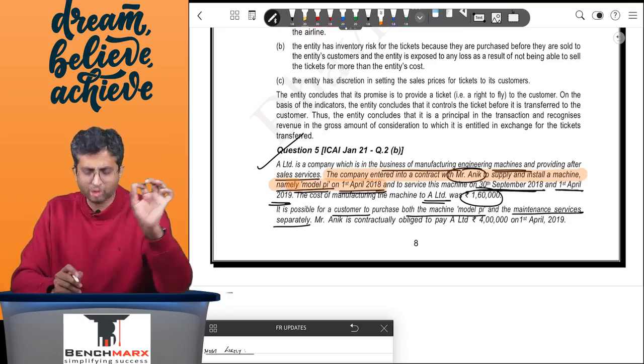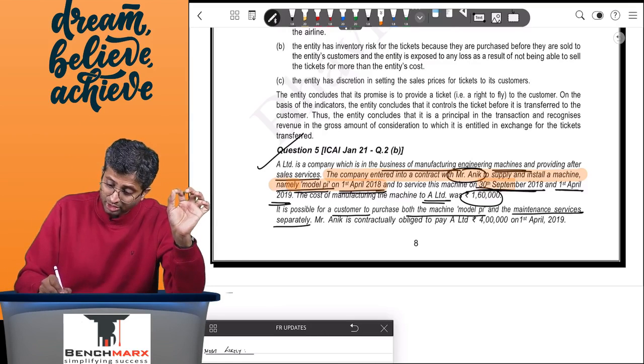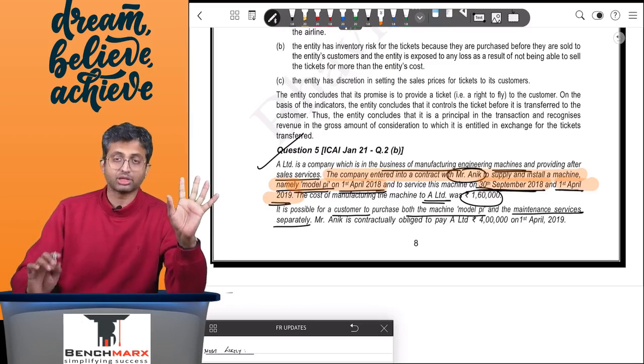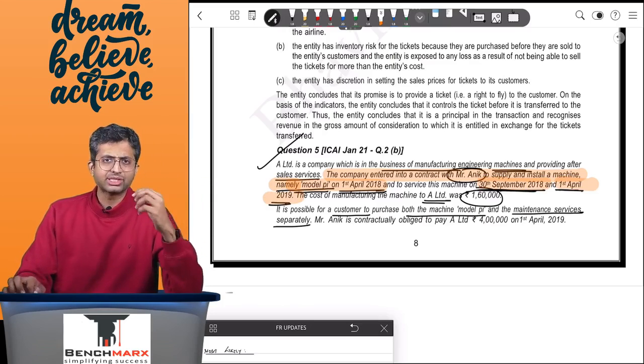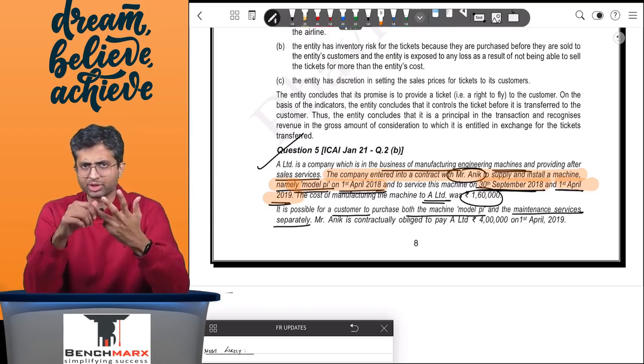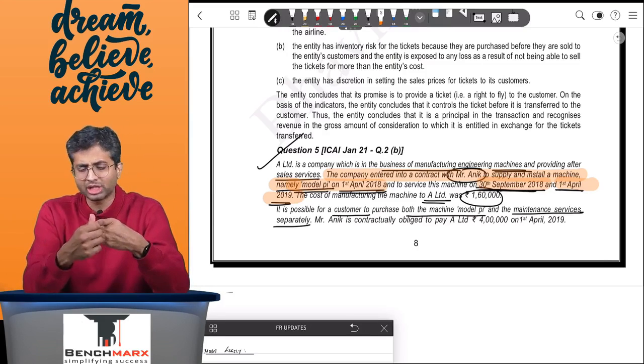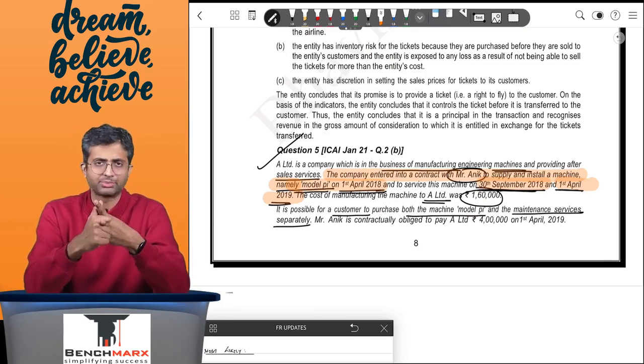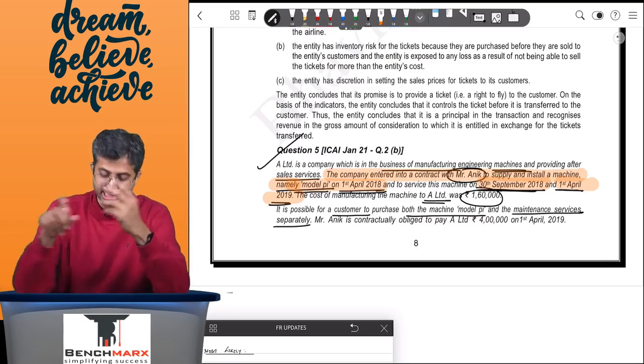I will supply and install a machine for you and service the machine on 30th September 18, that is after 6 months, and 1st April 19, that is after 12 months. And hence I am under 3 responsibilities. I will have to supply the machine. I will have to do the first service on 30th September, the second service on 1st April 19.